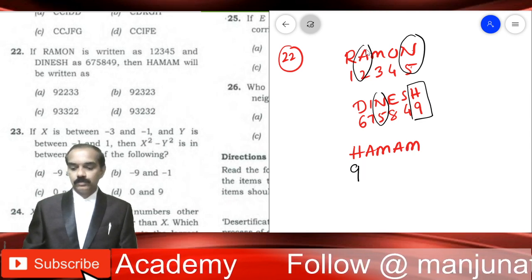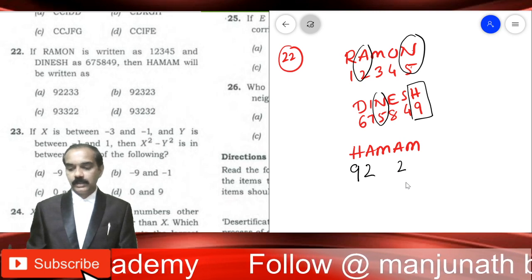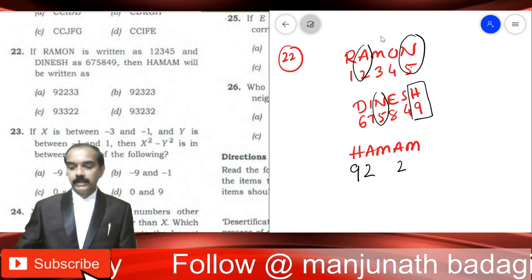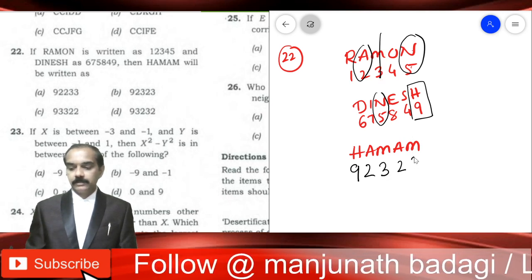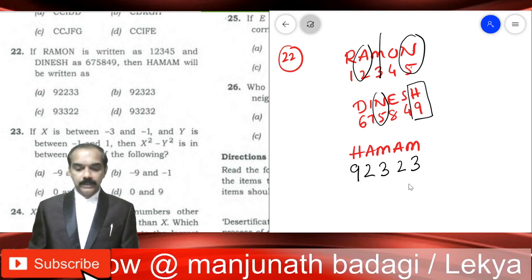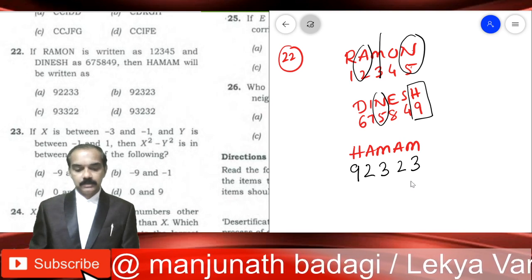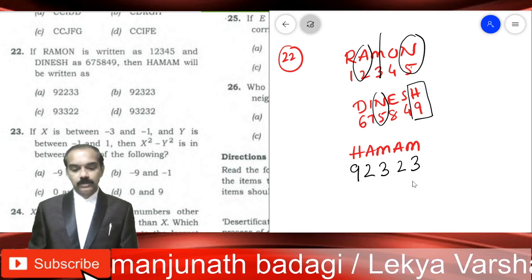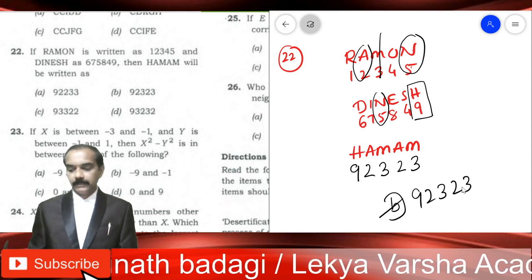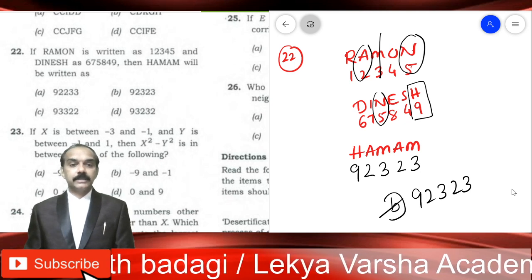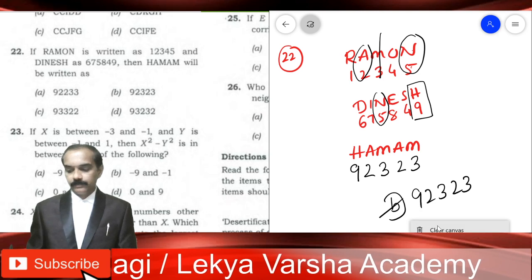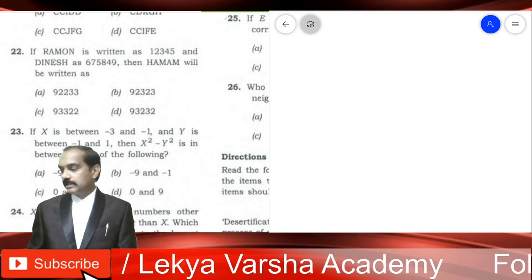A is here 2. So A is 2. Here also we have got A, here also 2. And now let us concentrate on only M. M is 3 here. Here also M is 3, here also M is 3. And this is the final answer: 9, 2, 3, 2, 3. The options are 9, 2, 2, 3, 3 and 9, 2, 3, 2, 3. Second option is the correct answer. So according to me, this is the simplest problem in this question paper. This is from coding and decoding.